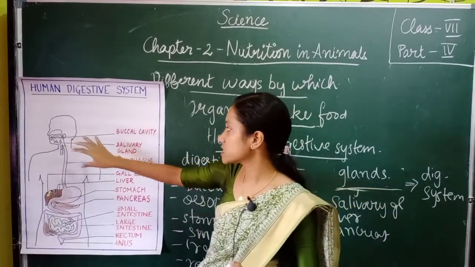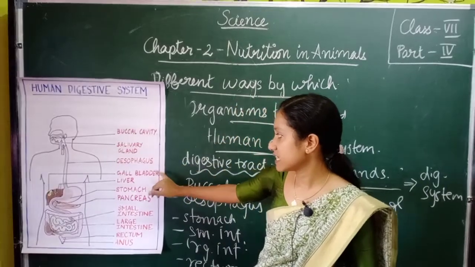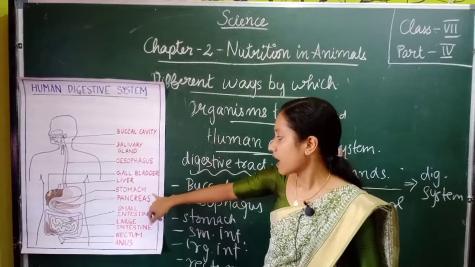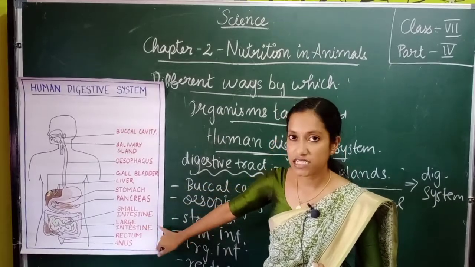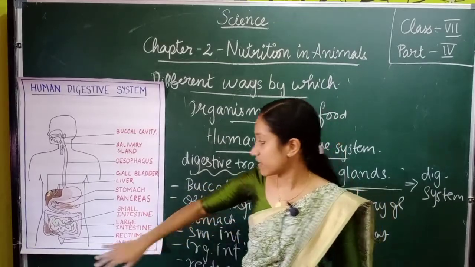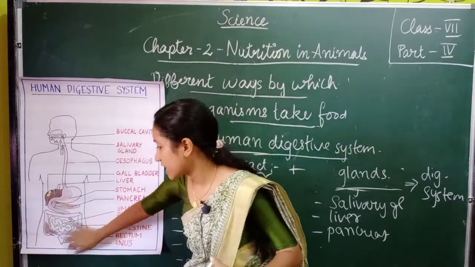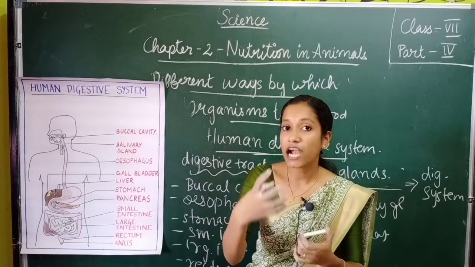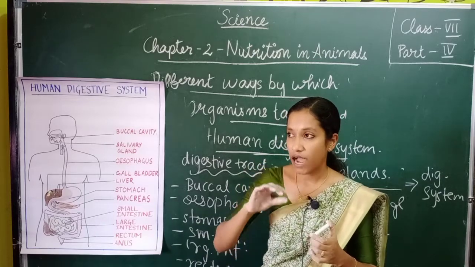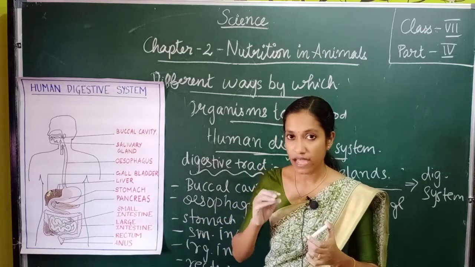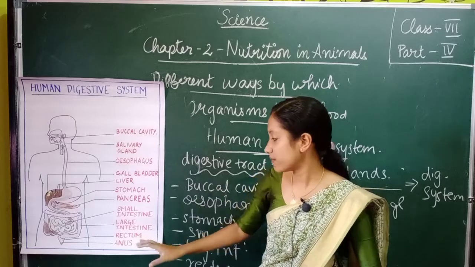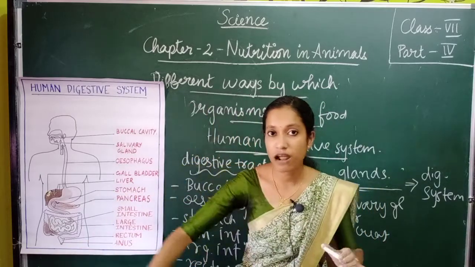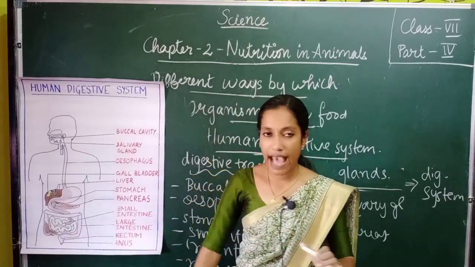As the food passes through the buccal cavity and then the food pipe or esophagus and then the stomach, pancreas, liver, small intestine, it will then enter the large intestine. Then as the food reaches the large intestine, the unused or undigested food, the remaining, will be ejected out or removed from the body through the anus.